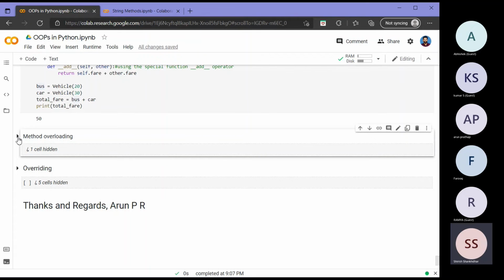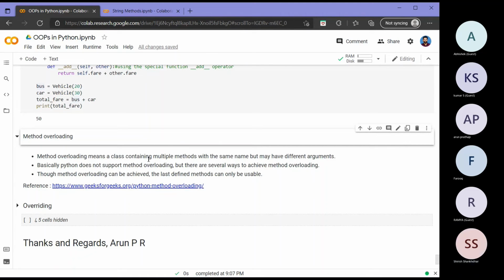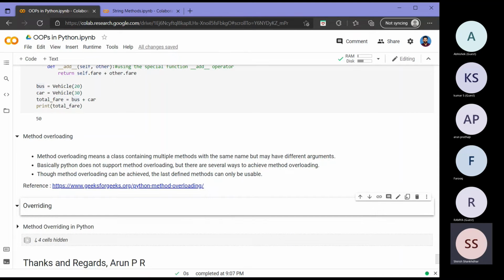Then there is another concept called method overloading. Method overloading means a class containing multiple methods with the same name but with different arguments. Python does not support method overloading, but again, like we saw for private attributes, there are some workarounds with which you can achieve method overloading. I have just given a link here; you can go through it. Then the last type of polymorphism that we will see is overriding.